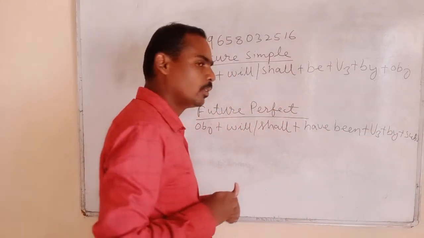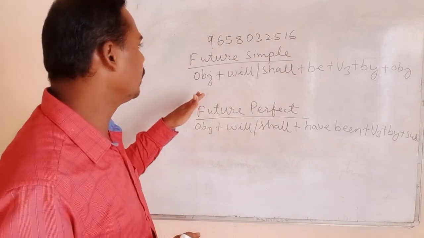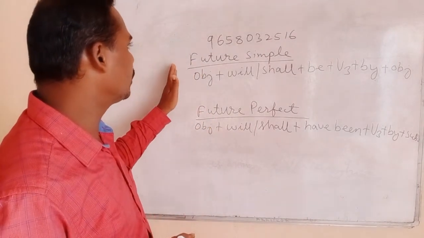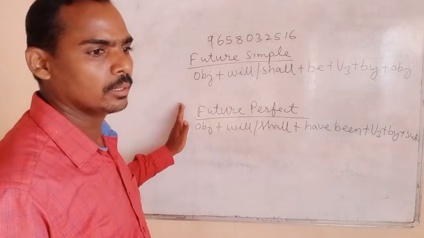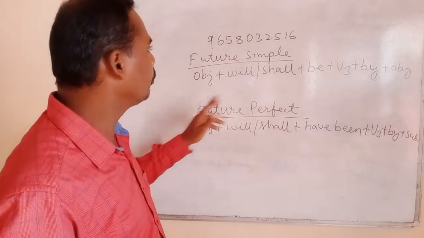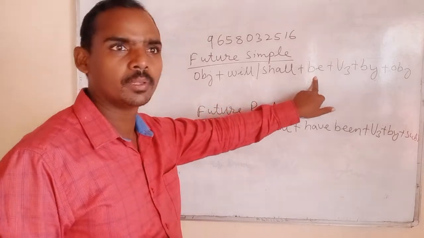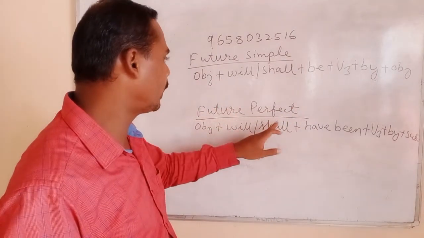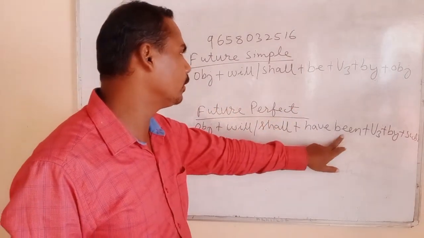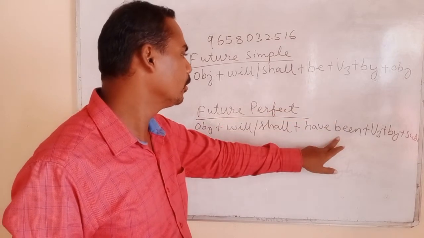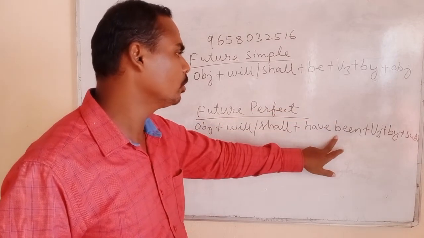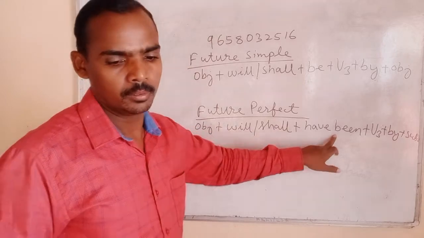Once again, look clearly. In future simple, we have to add only be after will or shall. But in future perfect, we have to use been. Here be, here been. We have to use have been.